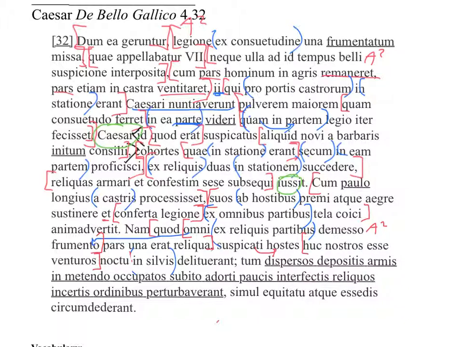For, because there was one part remaining with every bit of grain. That's omni frumento, having been harvested from the other parts. The enemies, having suspected that our guys, nostros, would come to that place, they hid at night in the woods.